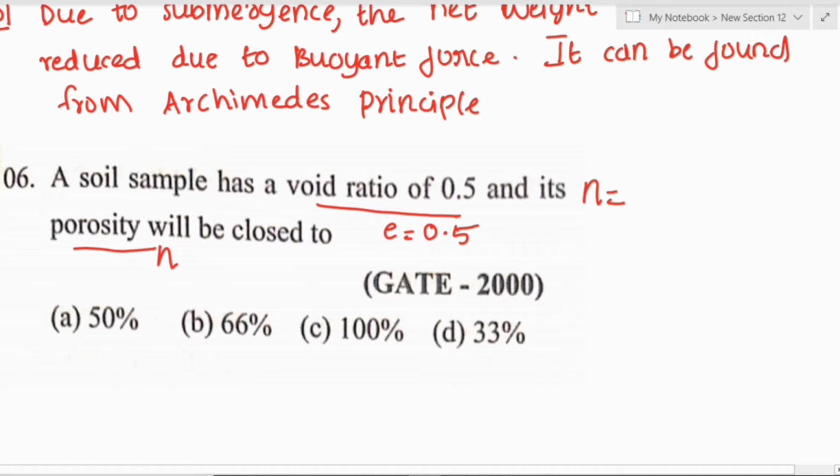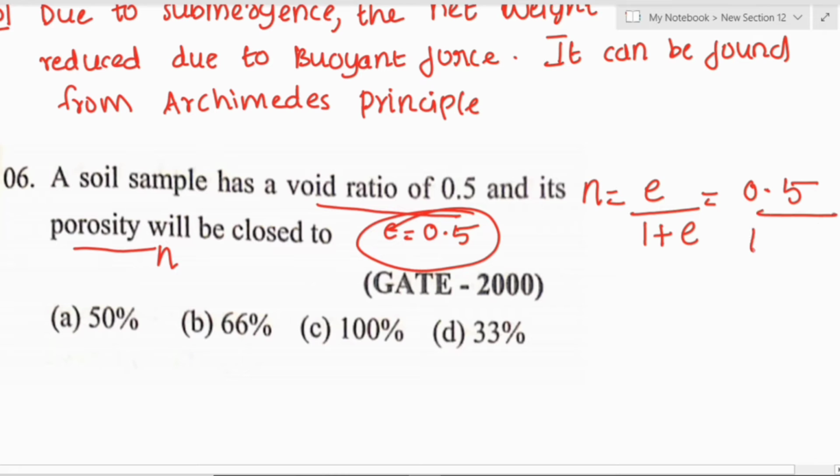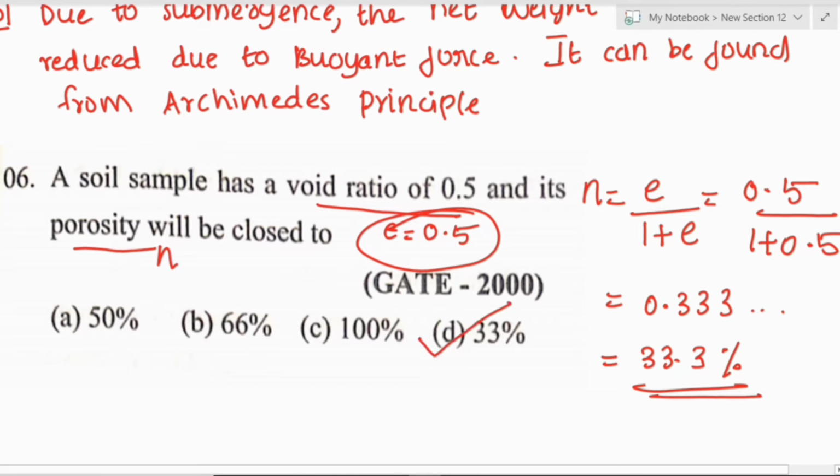Before looking at the options, we want accuracy in the GATE examination, so just do the problem accurately. Porosity equals void ratio divided by 1 plus e. Here e equals 0.5, so just substitute. 0.5 divided by 1 plus 0.5. So what will you get? 0.5 divided by 1.5 is 0.333, so we can take it as 33.3 percent. So option D is the correct answer.